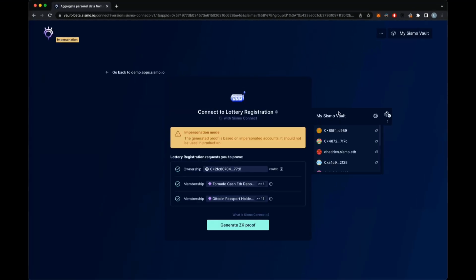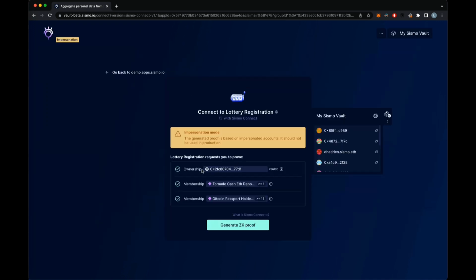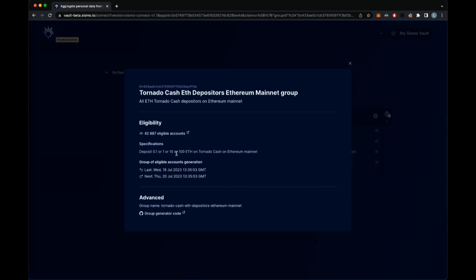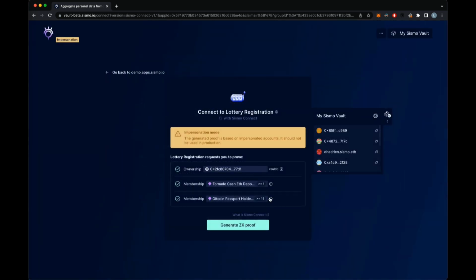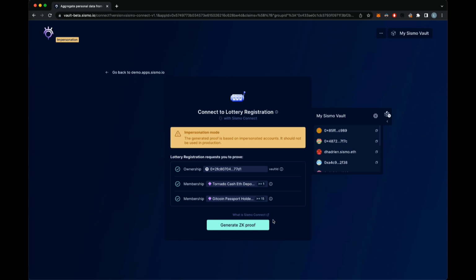We click on Sign in with Sismo. Here we can see what we call the Sismo Data Vault. It's like a password manager where you import all your different identities. Here you can see what you are going to share with the lottery registration as data. You are going to prove that you are part of the Tornado Cash Ethereum depositor group and that you have a Gitcoin passport with a value that is more than 15.